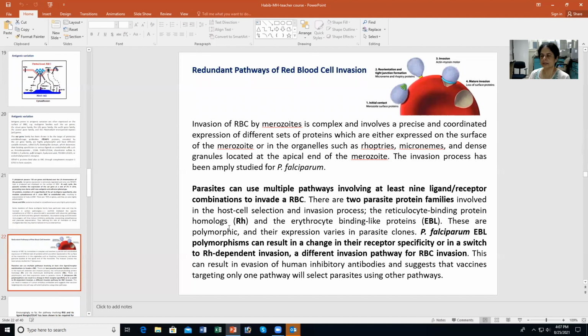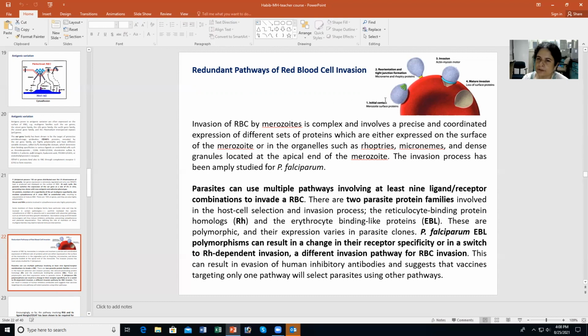The other issue, rather, is that there are redundant pathways of RBC invasion. What does this mean? If we want to inhibit the entry of merozoites into RBCs, that is, we want to inhibit the RBC infection process, how are RBCs infected by merozoites?